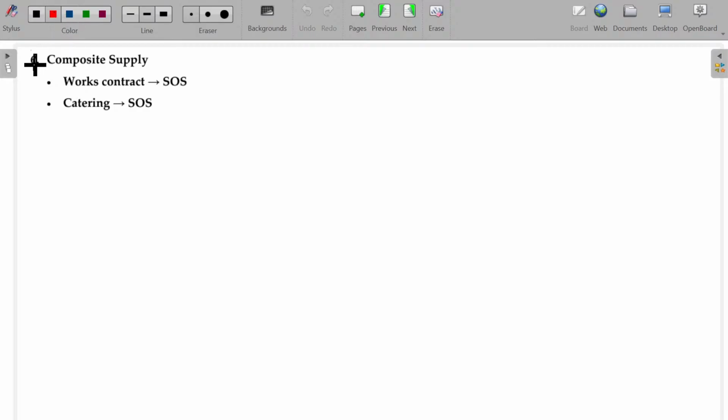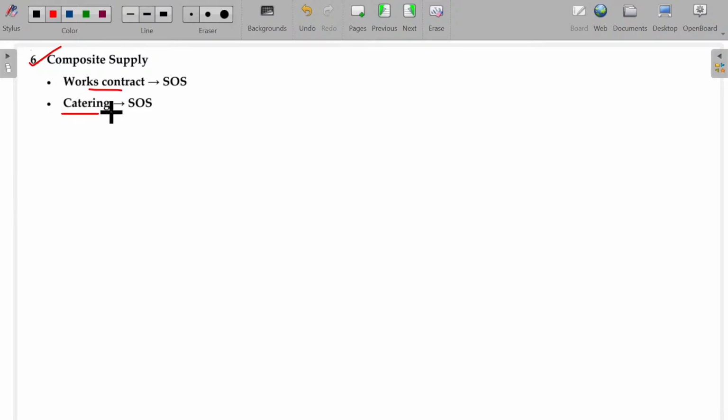And composite supply. The supply involves not only goods; sometimes it involves goods as well as services both. I cannot say it is only goods or only services. Then how can I decide, sir? So in these two cases, it is always assumed to be supply of service only.